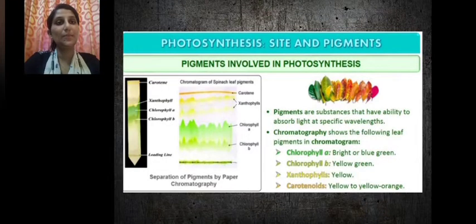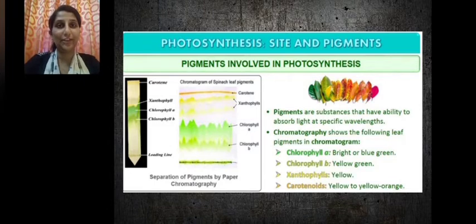Now let us learn about the pigments which are involved in photosynthesis. What are pigments? Pigments are substances which have the ability to absorb light at specific wavelength. We know the light energy or solar radiations have the visible spectrum which is at different wavelength. So each pigment has the ability to absorb light at specific wavelength.